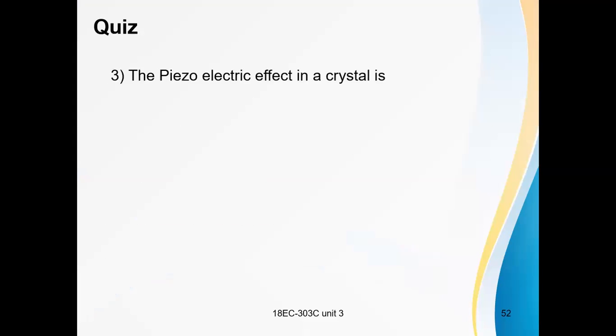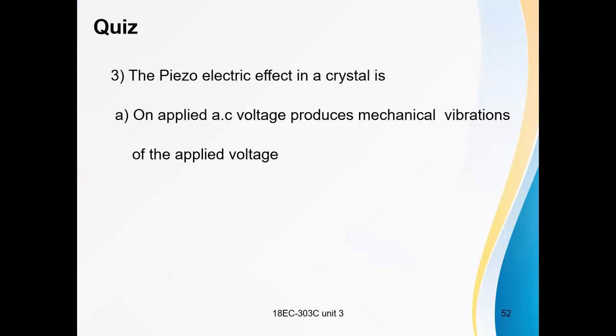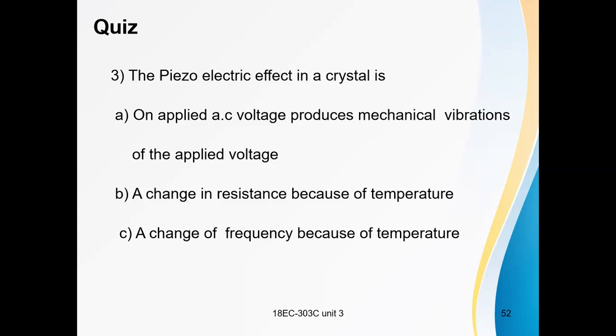The piezoelectric effect in a crystal is: option A, an applied AC voltage produces mechanical vibrations at the applied voltage frequency. Option B, a change in resistance because of temperature. Option C, a change of frequency because of temperature. What is the answer? The piezoelectric effect in a crystal is that an applied AC voltage produces mechanical vibrations at the applied voltage frequency.